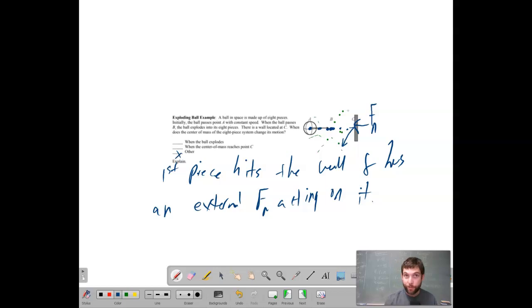If it was an explosion, that's fine, because the system center of mass would just continue because there's no net force acting. Even though you might say, but there must be some net force to make that thing explode in the first place. Not if it's an internal force. If it's just like a ticking time bomb and it just is traveling and then whoosh, blows up, that's very different than applying a force from outside of the system, which is what we're doing with the wall.